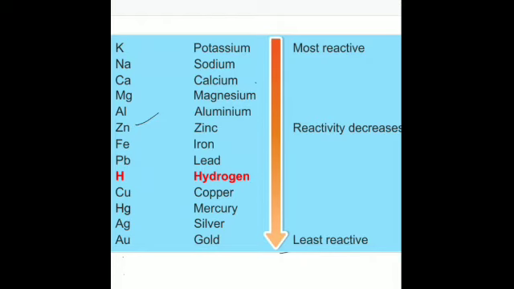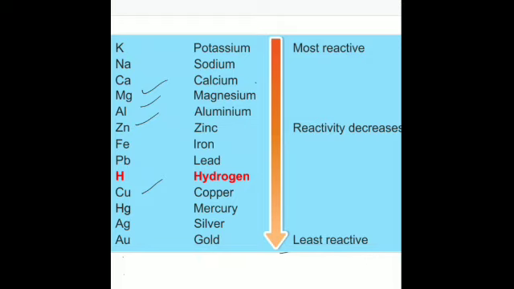So more reactive metals like zinc, iron, magnesium, aluminium, all these metals can displace the metals below them in the reactivity series from their compounds. Is that clear? For example, zinc, iron and magnesium are more reactive than copper. You can see the position of copper and you can also see the position of zinc, iron and lead.